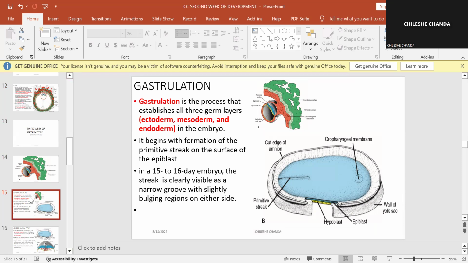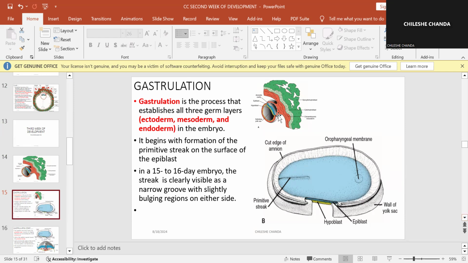These three germ layers include the ectoderm, the mesoderm, and the endoderm. Okay, so you find that in the third week, there is establishment of the three germ layers. Now, gastrulation begins with formation of the primitive streak.